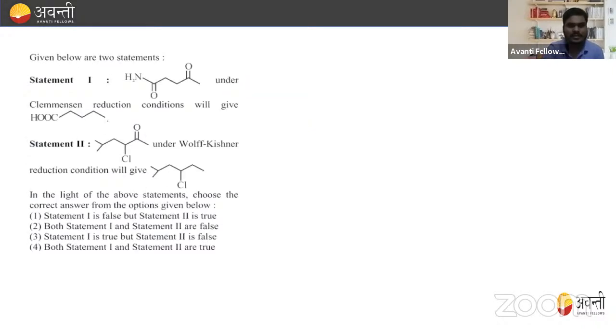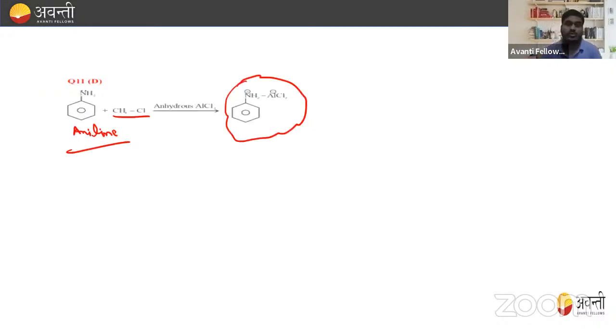So we'll discuss many PYQ questions related to this chapter, right? And we also cover the entire chapter in one shot, that is alkane, alkene, alkyne, and hydrocarbon. Try to read this, try to solve as many questions as you can.